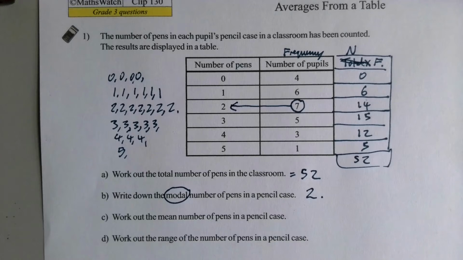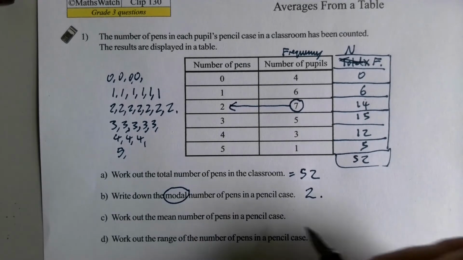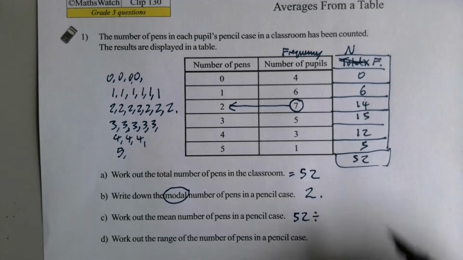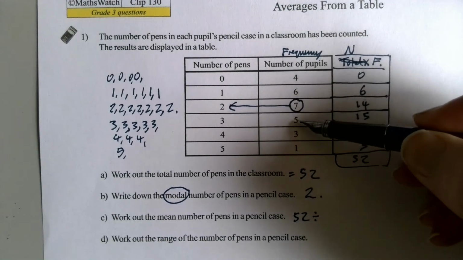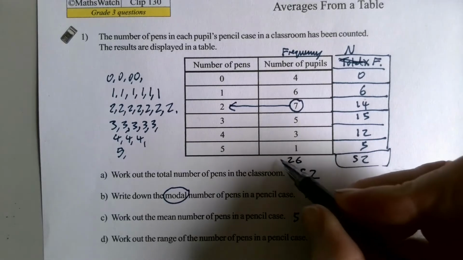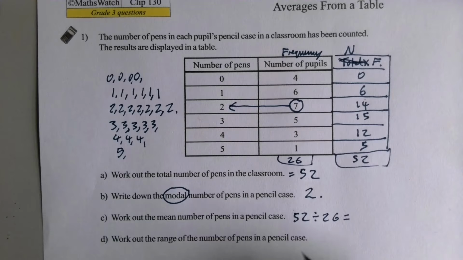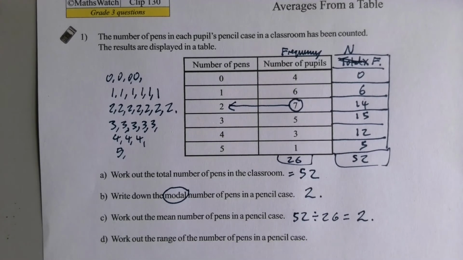The mean number, well, we know how many pens we've got all together. What we need to do is divide that by how many pupils we've got, which we can work out by adding this column up. 10, 17, 22, 25, 26. And that's very nice because 26 goes exactly into 52, which means that the mean is 2 pens per student.